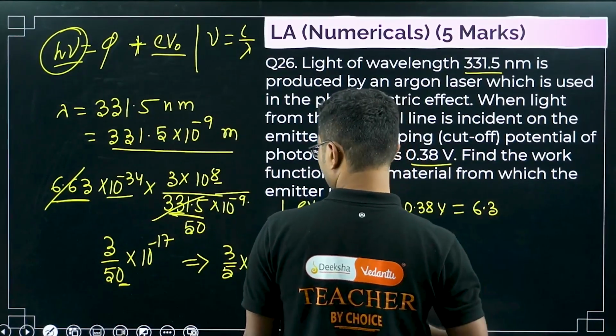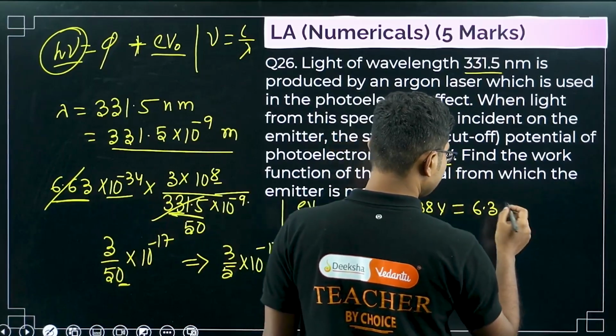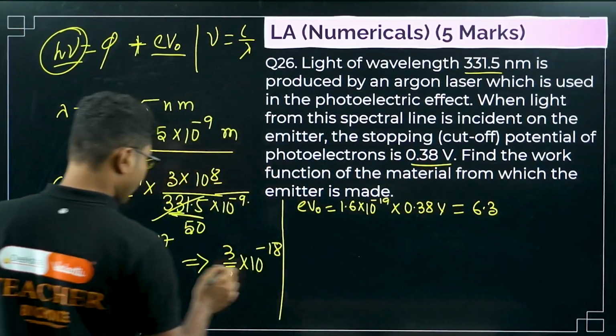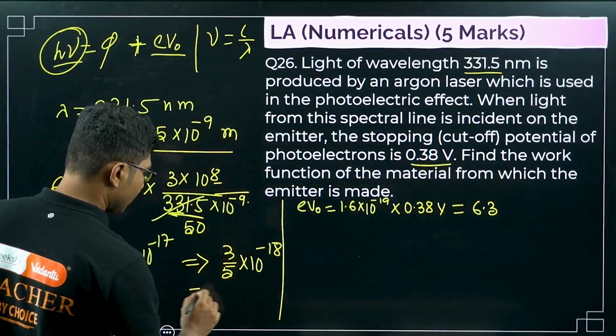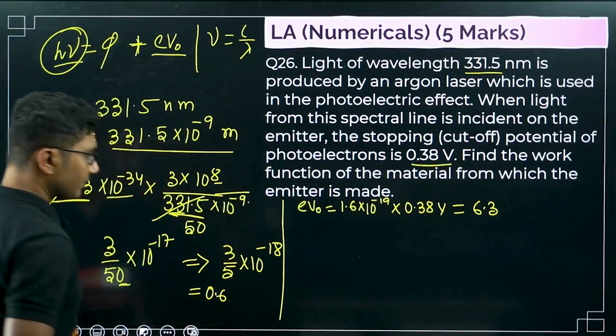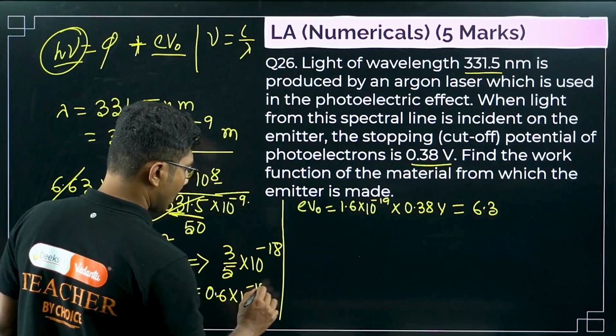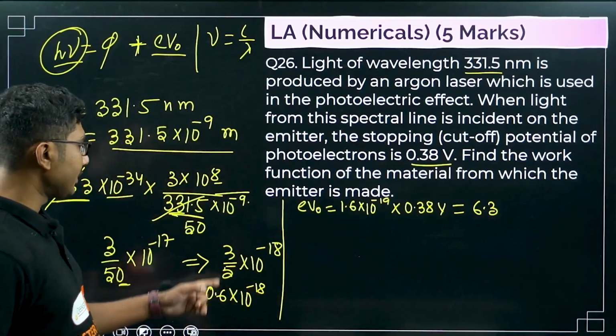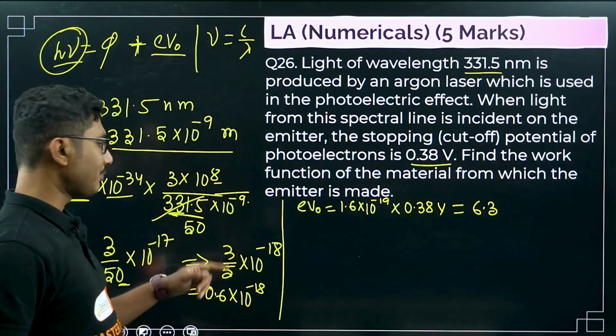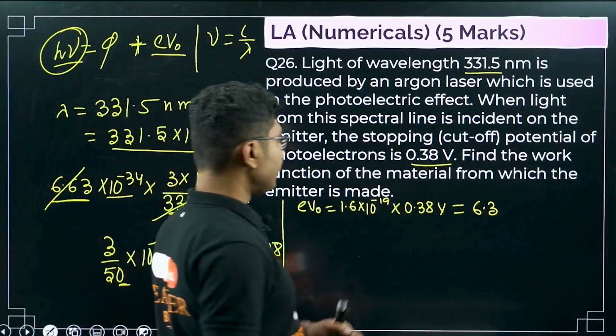6.3, almost equals 6.3, and you can simplify this as well. This will be 0.6 times 10 to the power of minus 18. How did I get this 0.6? 3 by 5 means 0.6. Okay, so this will be